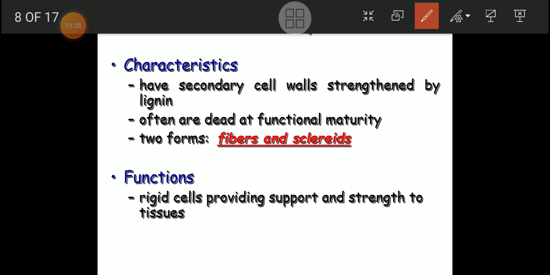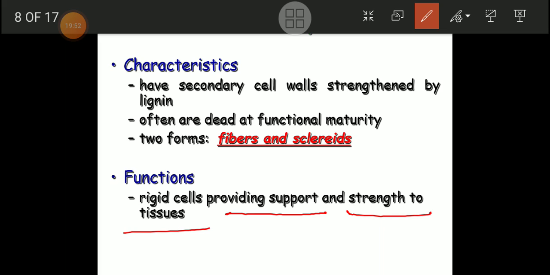Another characteristic is that sclerenchyma are much more rigid. So these are the characteristics and function. I have already given you the idea that the main function of the sclerenchyma type of cell is that it gives support and strength to the tissue.